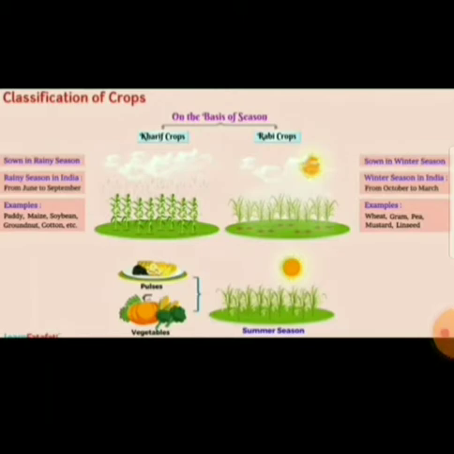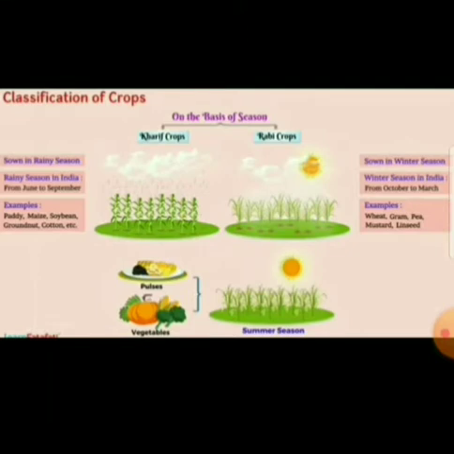On the basis of season, there are two types of crops, that is kharif crops and rabi crops. Which are the kharif crops? Those which are sown in the rainy season. So the crops which are sown in the rainy season are known as kharif crops. The rainy season in India is from the month of June to September. And the examples of plants grown in this season are paddy, maize, soybean, groundnut, cotton and so on.